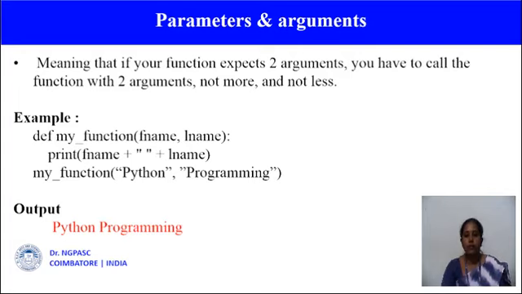So I'm showing the same example. def my function. Here I'm creating 2 arguments, f name and l name. So you should pass only 2 values, not less than or more than the number of arguments.